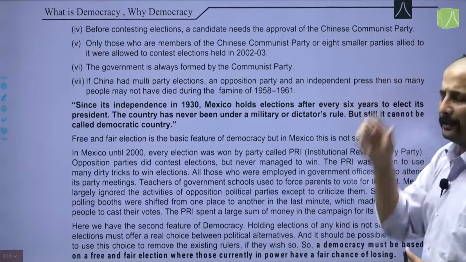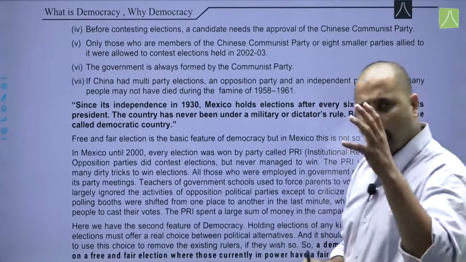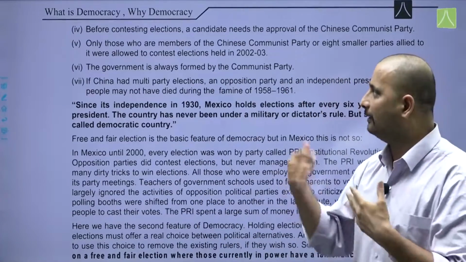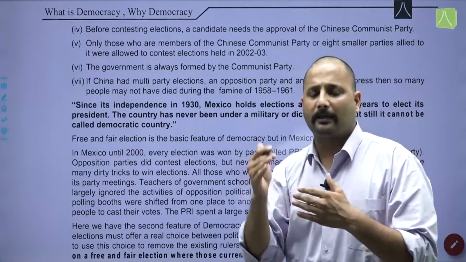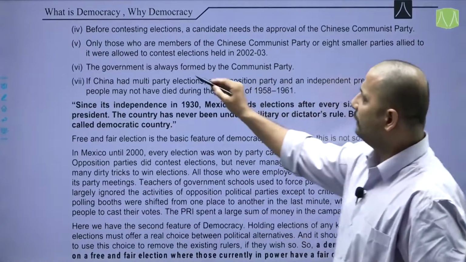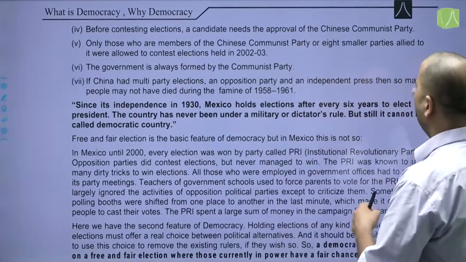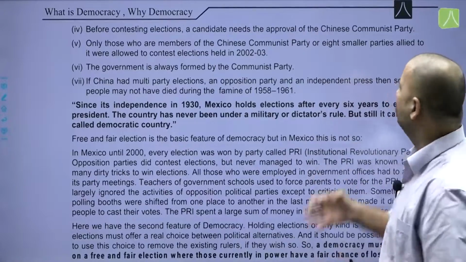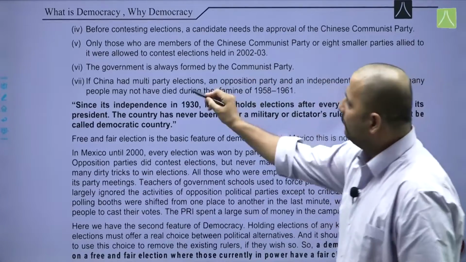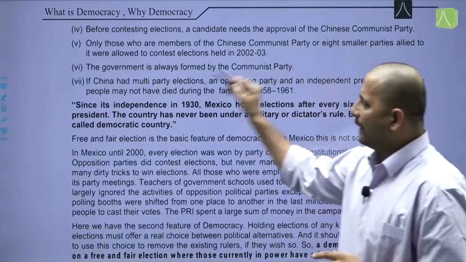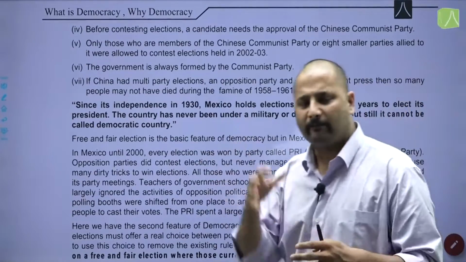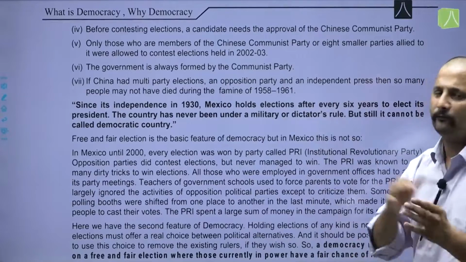Before contesting elections, a candidate needs the approval of the Chinese Communist Party, which is the only party allowed to run in elections there, and all other parties are affiliated to it. That is why we call China a one-party state. Only members of the Chinese Communist Party or 8 smaller parties allied to it were allowed to contest the elections held in 2002-3. The government is always formed by the Communist Party. If China had multi-party elections, an opposition party and an independent press, then so many people would not have died during the famine of 1958-1961.